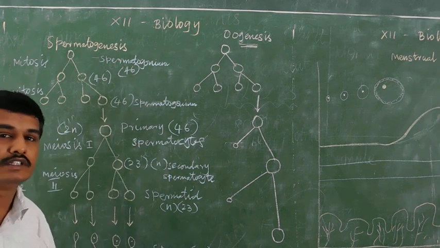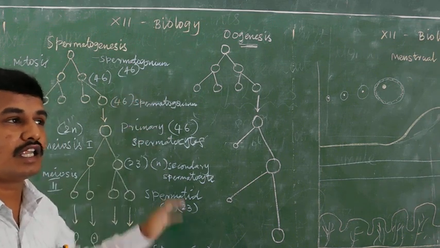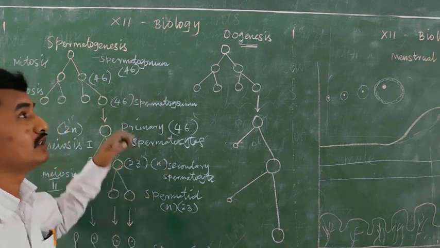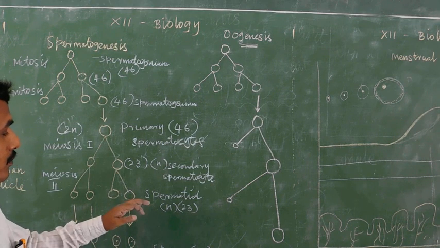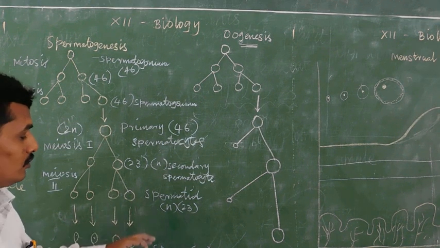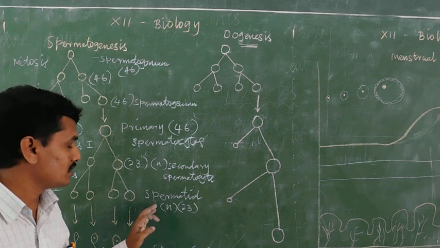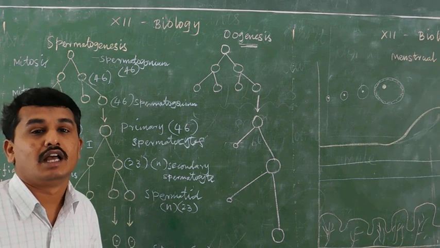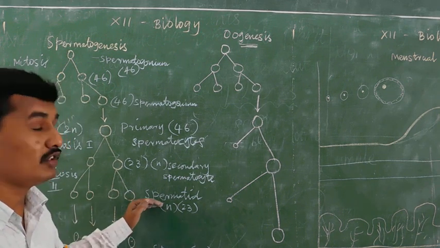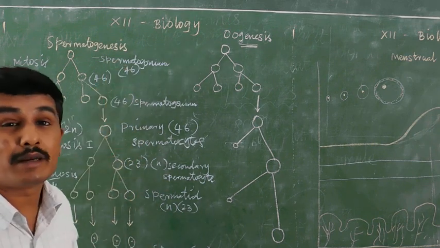The overall event, all the events taking place here, is known as spermatogenesis. Spermatid to spermatozoon is spermiogenesis, not spermiation. Total is known as spermatogenesis.